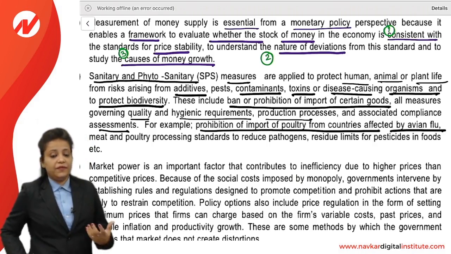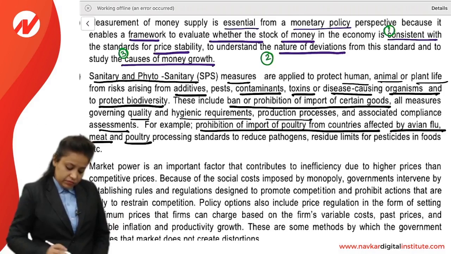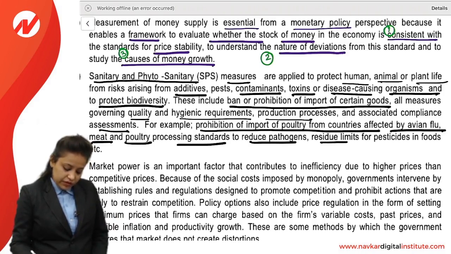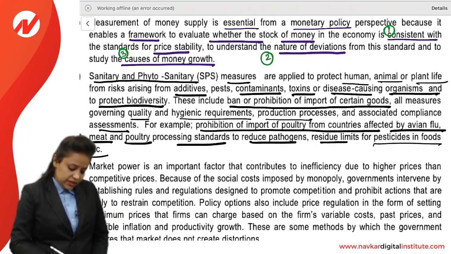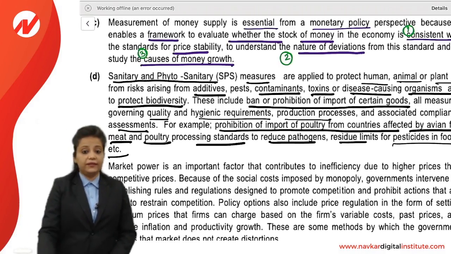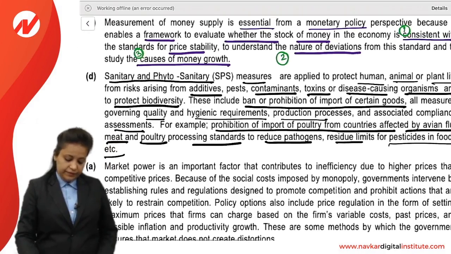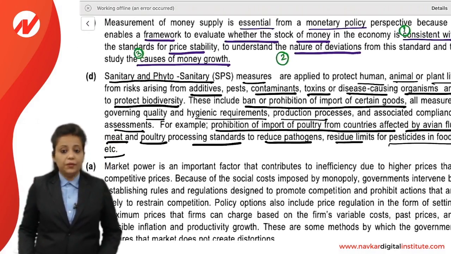So if the country is affected by flu, we should prohibit the import of poultry, meat and other processing standards to reduce pathogens, residue limits for pesticides in foods, etc. So these measures should be taken to protect the animal, human or plant life, right? This is a 3 mark question.